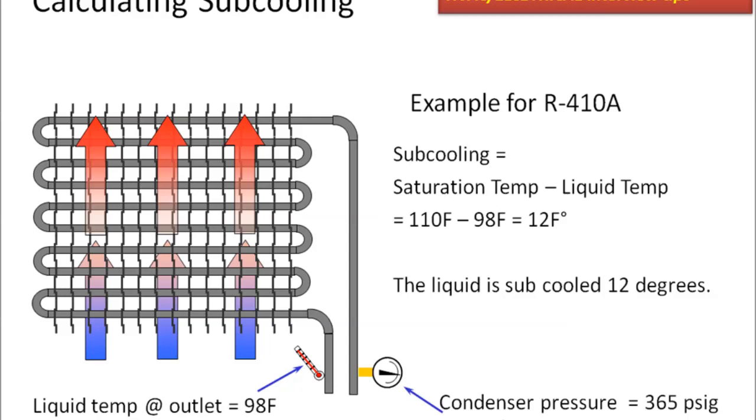Calculating of subcooling. It will be calculated in the condenser coil. Subcooling is the difference of saturation temperature and liquid temperature. How to calculate saturation temperature.